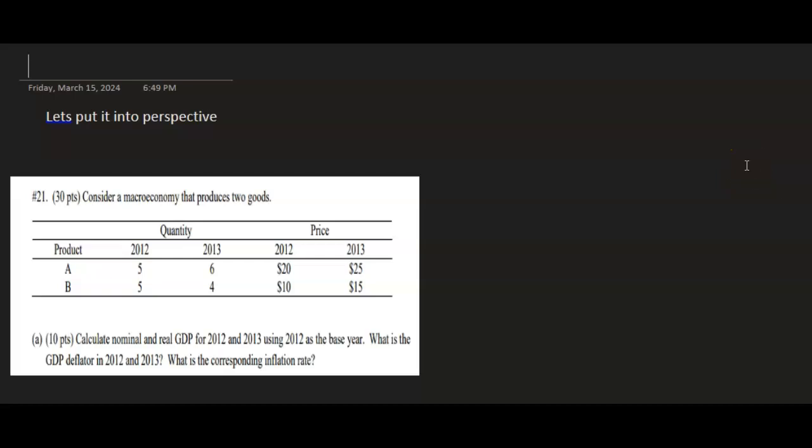Here is a question to put everything into perspective. Consider a macroeconomy that produces two goods, product A and product B. You are given the total quantities produced in that particular year, and the prices at which these are being sold.